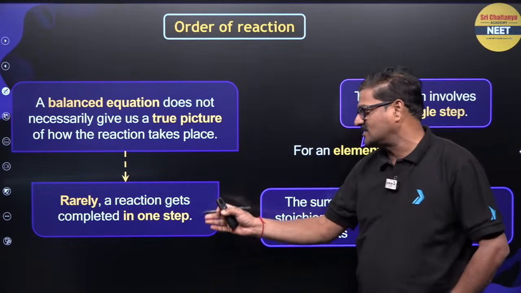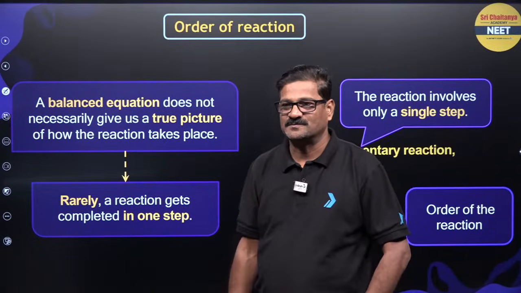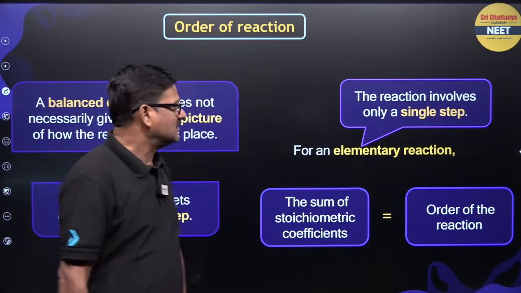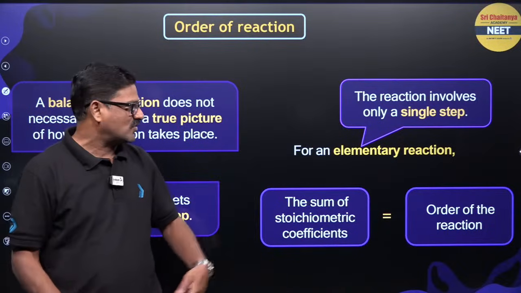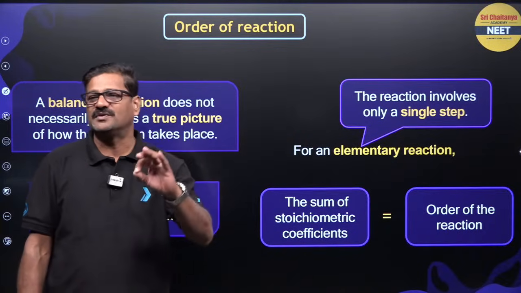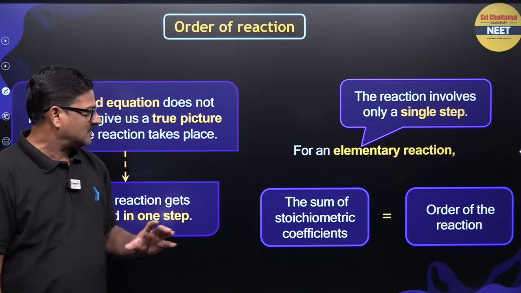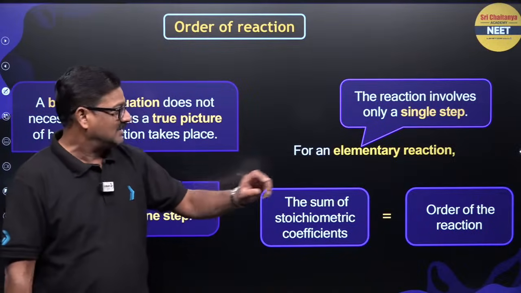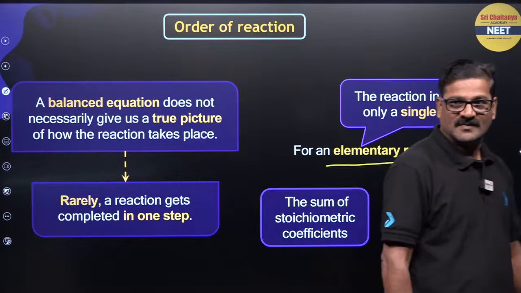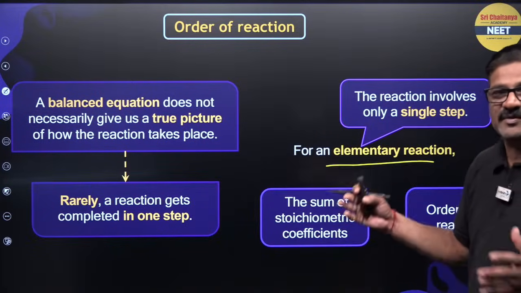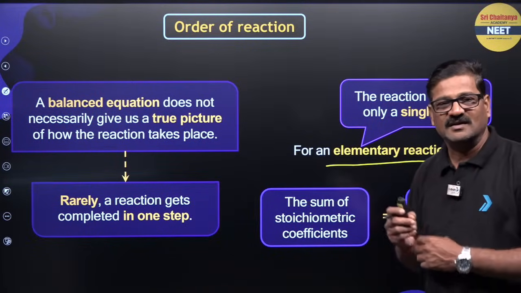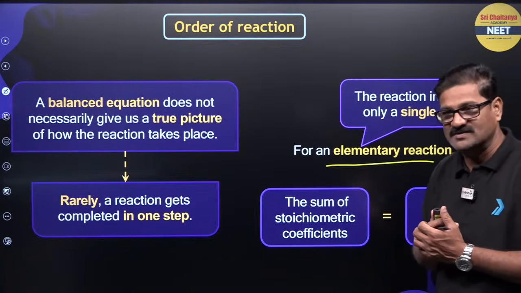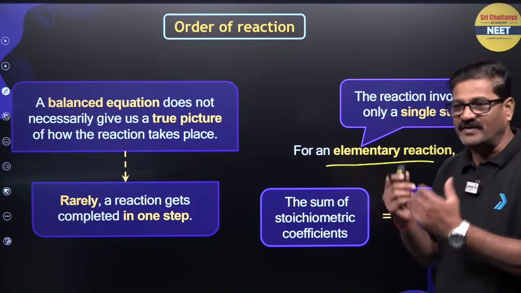Rarely does a reaction get completed in one step, but it may have multiple steps. A reaction that involves a single step is called an elementary reaction, a simple reaction. So, the sum of the stoichiometric coefficients is equal to the order of a reaction, for an elementary reaction. But every reaction is never elementary. It may take place in multiple steps that require a mechanism, and that is the way you have to study.